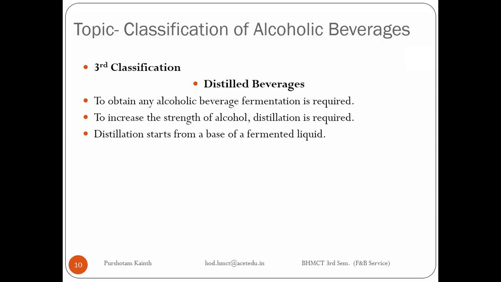So the alcoholic wash will be carried further to start the distillation process, where we give direct heat, sometimes if we are using the pot still, and then that alcoholic wash gets evaporated. We need to condense it, or cool it, so that the vapors can convert into liquid form. That liquid which we collect is called spirit, and these spirits are known as distilled beverages.